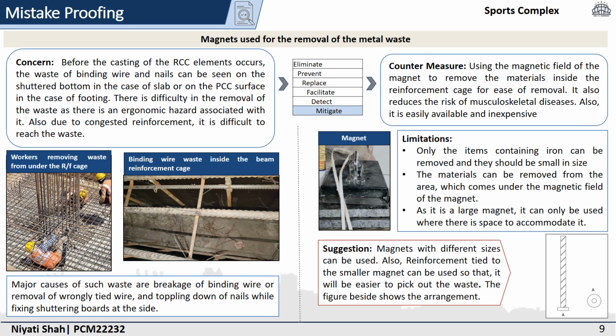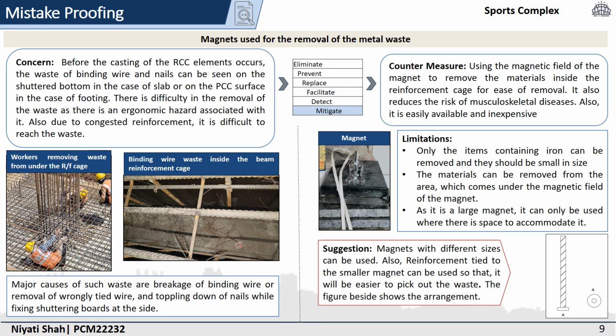So the countermeasure when a magnet is used also has some limitations, like it can only remove material within its magnetic field. Only metallic items which contain iron can be removed. And also, as the magnet used at our site is large, there is a need for space to accommodate it, or else it won't be able to remove all the items from inside the congested reinforcement which is already present. So the major suggestion was to use magnets of different sizes so that it will be easier